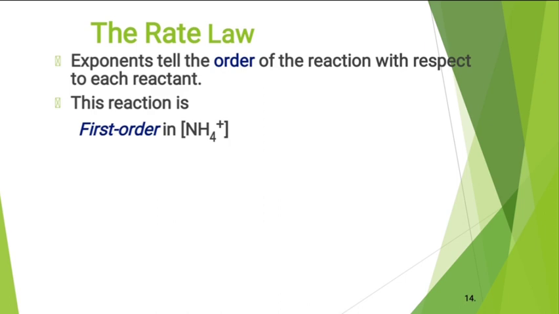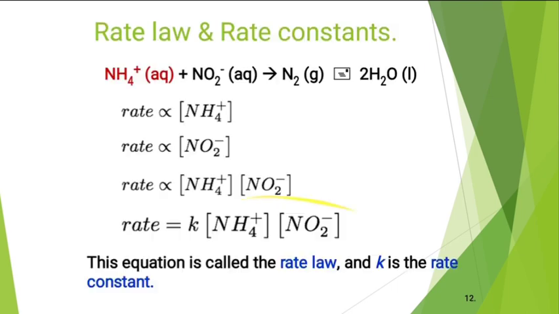This reaction is first order in NH4 plus and first order in NO2 minus. See, we have written an equation: rate is equal to K into concentration of NH4 plus into concentration of NO2 minus. So on this concentration term there is no power raised, which means there is a 1.